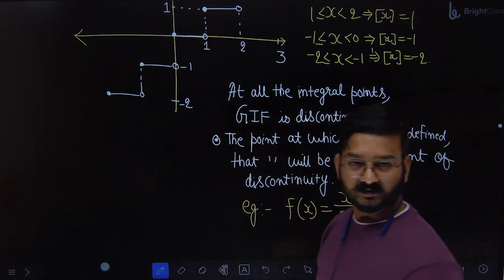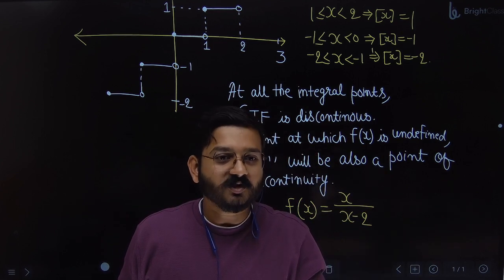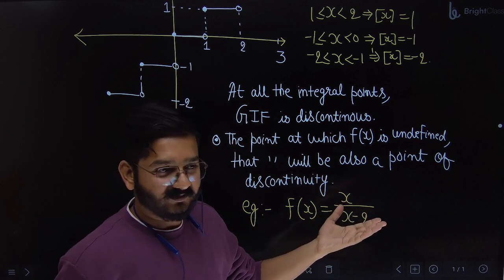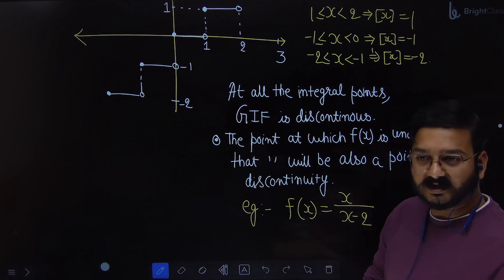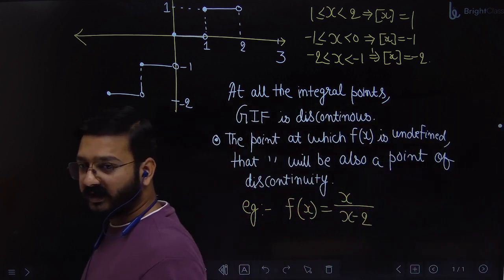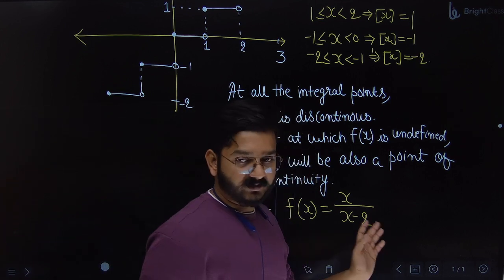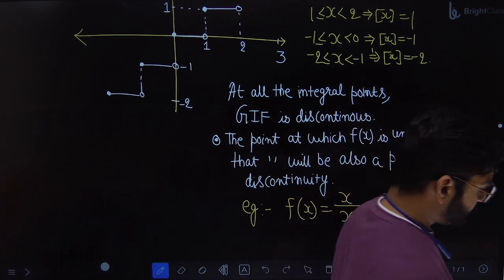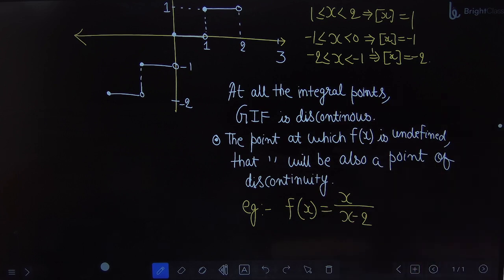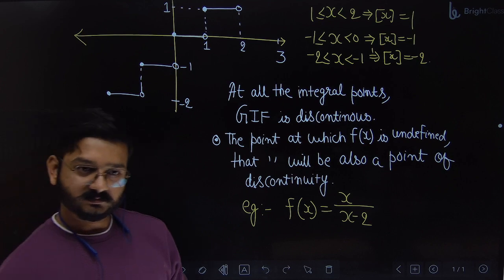Got it? See, you think logically. If a function is undefined, it means the graph will not exist at that point. It's common sense. You don't have to remember this. If I don't exist at a particular place, it means I'm absent there. The same thing: the graph will be absent at that point. If the graph is absent at that point, it means it is discontinuous. Simple. There is nothing to remember in this. Common sense here. Just copy it. Okay, clear? Any doubt?